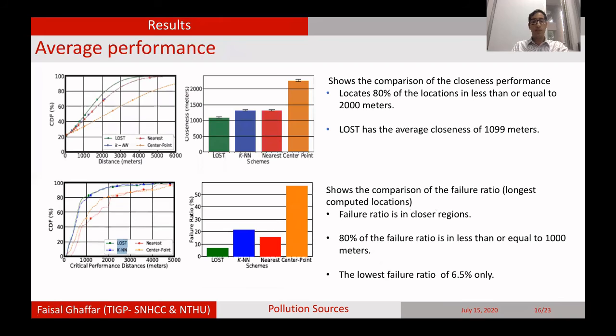We also calculated the failure ratio of our model in comparison to the other models, which are k-nearest and center point. The nearest one is the nearest sensor actually. So we see that LOST has a lower failure ratio of only 6.5%, while the other methods have very high ones. We also see that 80% of the failure ratio is at the nearest distance. At higher distances, the failure ratio is very small. So we can say that our method performs much better when the sensors are very sparse.